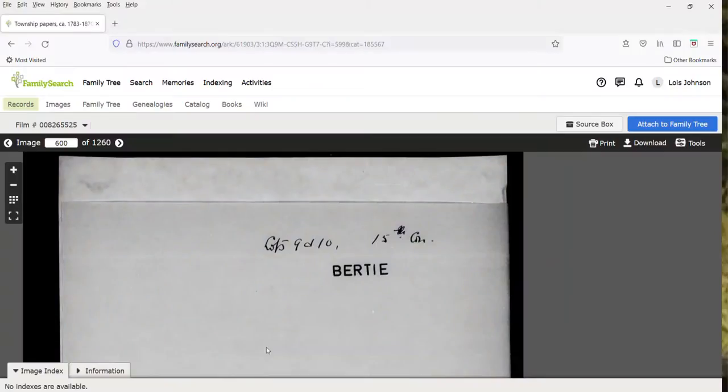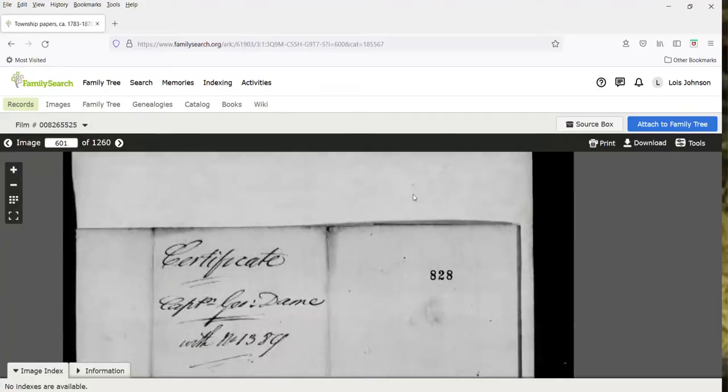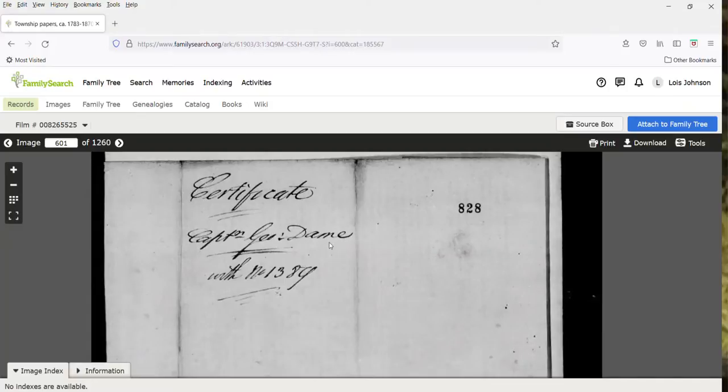If I go back to the township papers, here we have Captain George Dame. Okay, so it does follow a sequence. It's just Bertie is, I find it really confusing. This just goes to page 660, and Bertie Township ends at page 660. So that's the township papers for Bertie, and again I remind you, I think they are a little bit confusing. It's probably the one that I had the most challenges with.